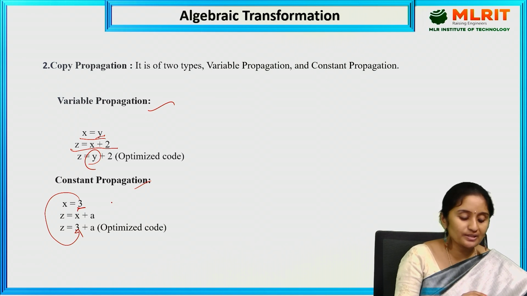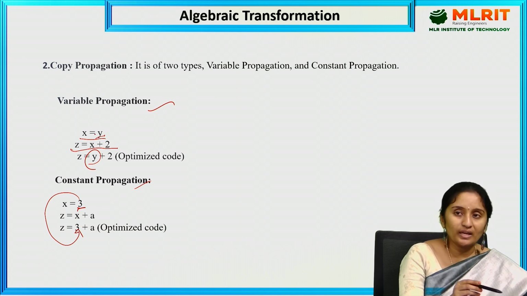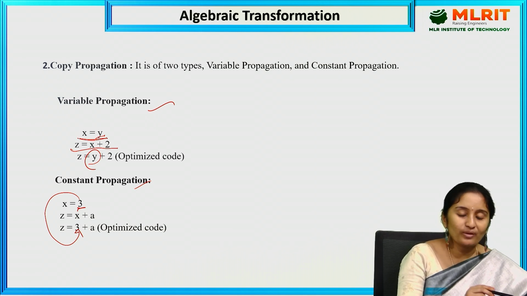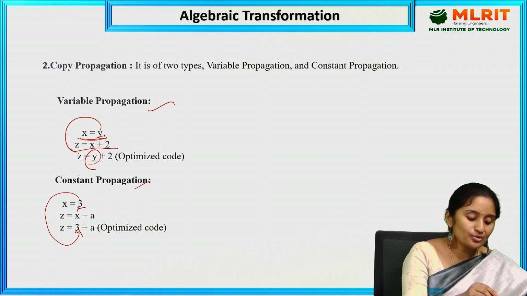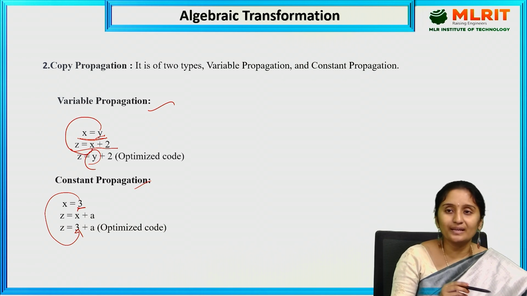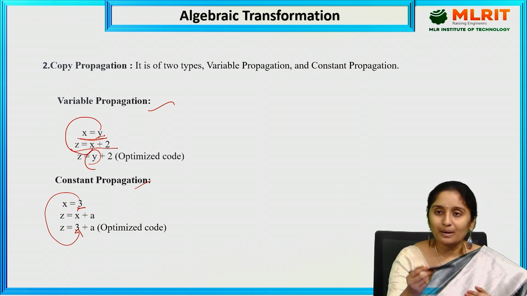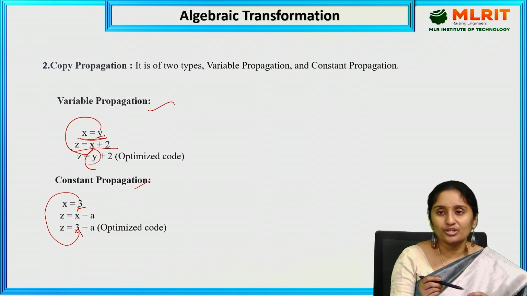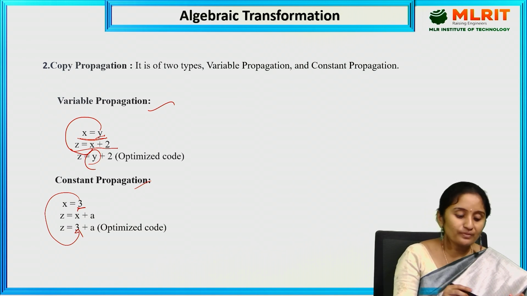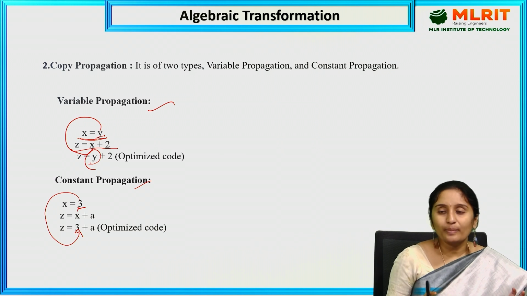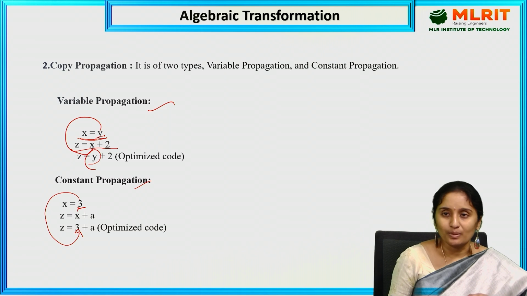Variable propagation is where we replace the variable with the new or the assigned variable. See here, x equal to y is assigned, and this y is used over here directly. Otherwise, for z equal to x plus 2, the compiler would have to come over here, check again, and update again. Instead of that, we do it directly. By doing these things, the program execution will be fast and it takes less memory.